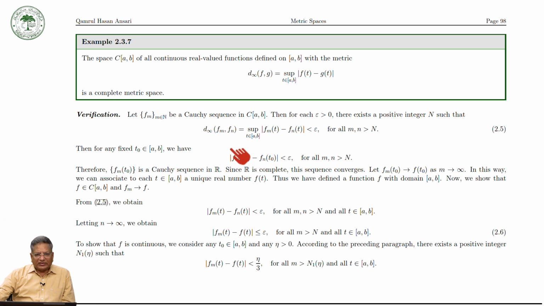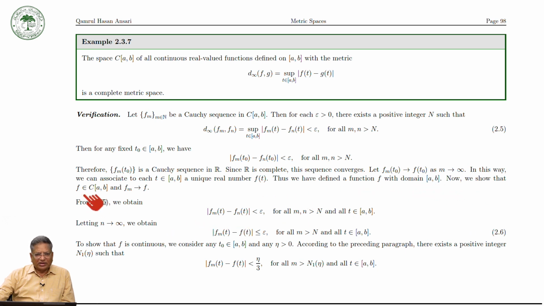So this is a Cauchy sequence of real numbers, and real numbers is complete, and therefore this will converge to some point. So suppose that f_n(t naught) converges to f(t naught) as n tends to infinity. In this way, we can associate to each t in [a,b] a unique real number f(t). Thus, we have defined a function f with domain [a,b].